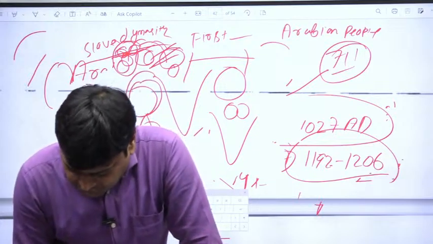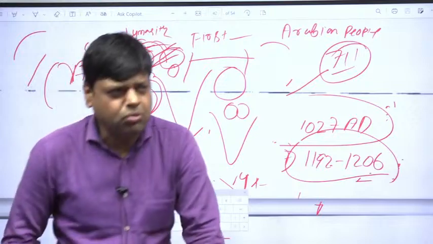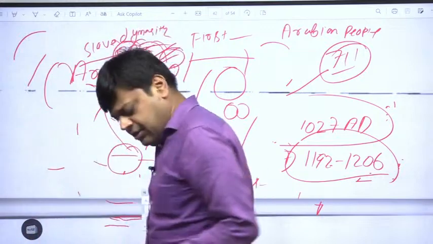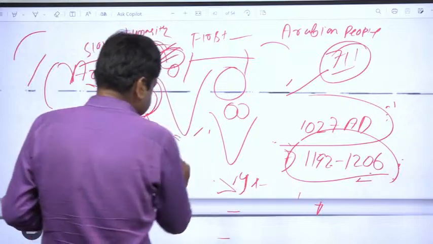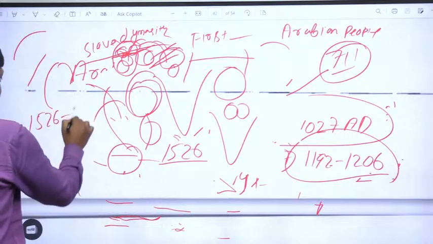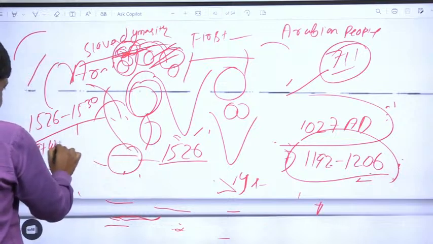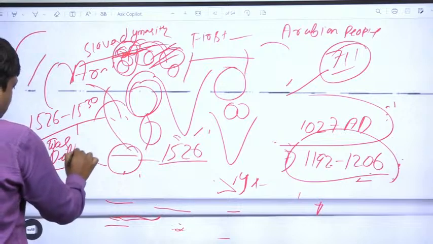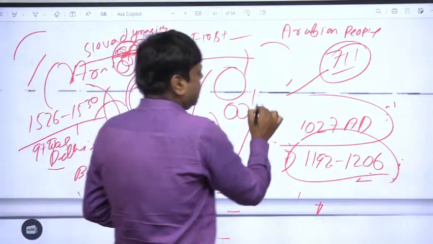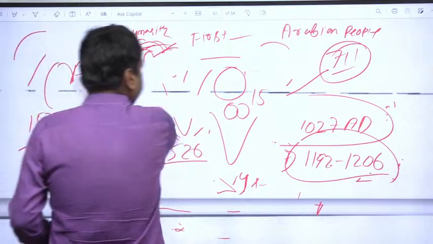And we have to read about the achievements, the first battle of Panipat, and the achievements of Sher Shah Suri. Who was Sher Shah Suri? You know, the Mughal Empire was established in the year 1526. From 1526 to 1530, Delhi was ruled by Babur. And from 1530